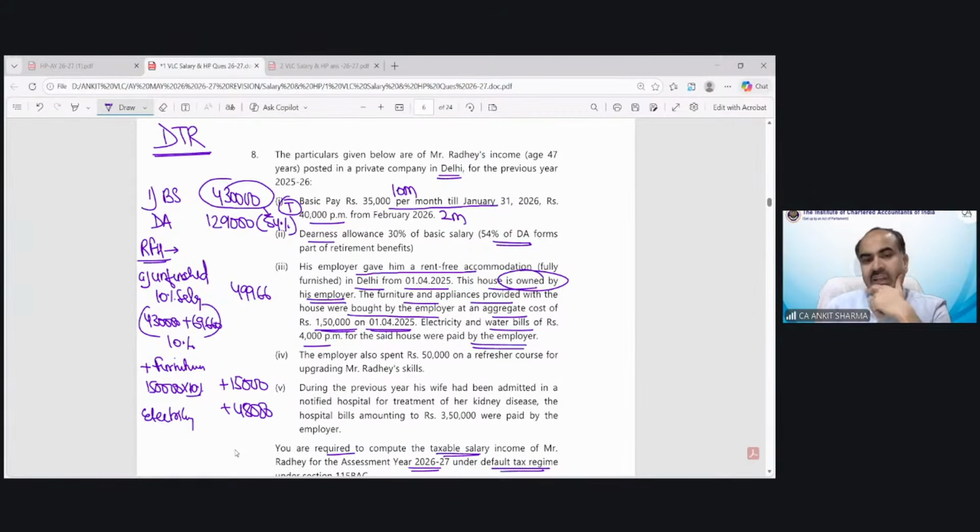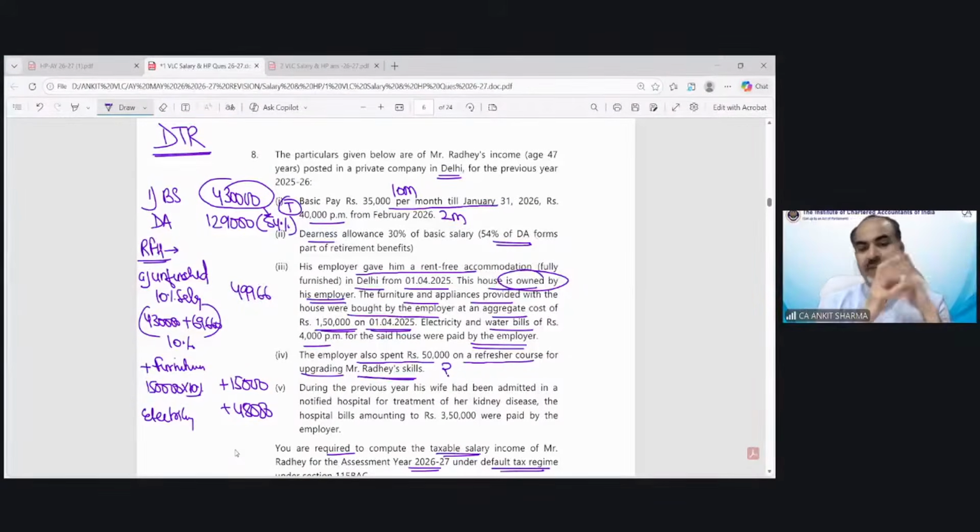Now, point number 4 says the employer also spent 50,000 on a refresher course for upgrading Mr. Radhe's skill. So, what should be the treatment of this information and why? Navneet is saying taxable. Okay, anyone else? Diya Jain is saying non-taxable. Why, Diya? Why is it non-taxable? What is the reason behind it? Anyone else? Official purpose.